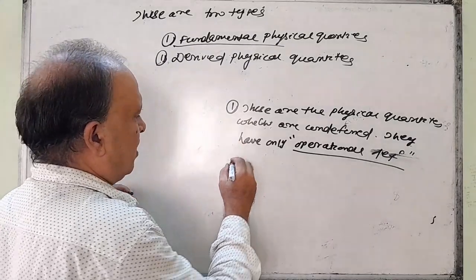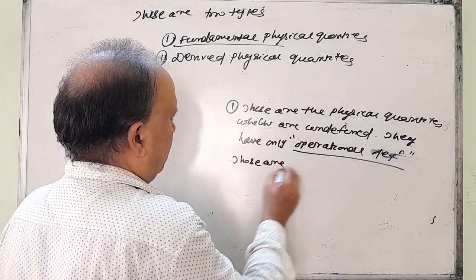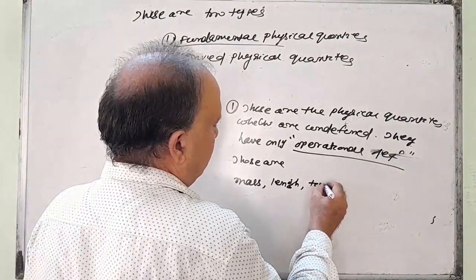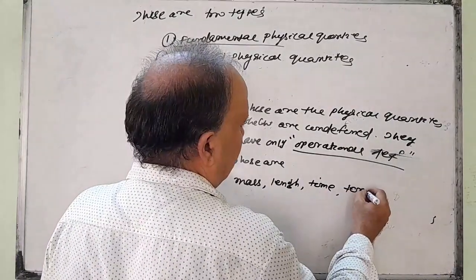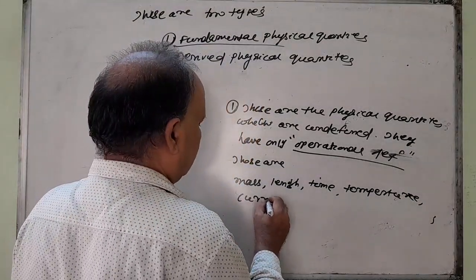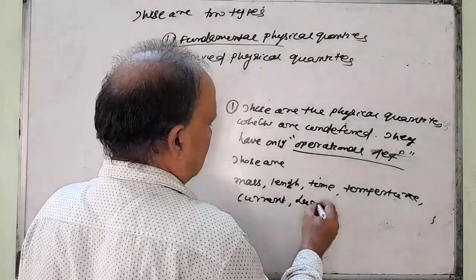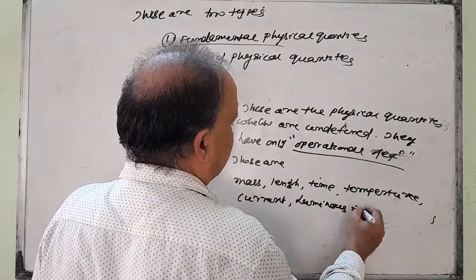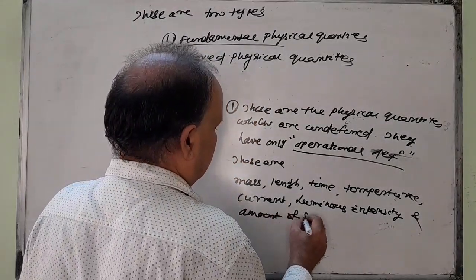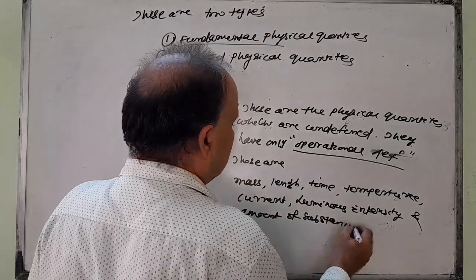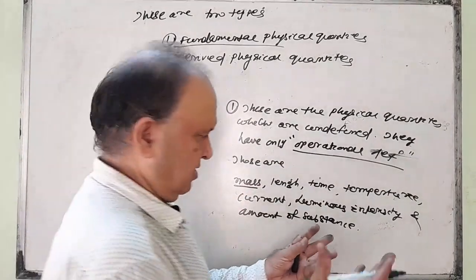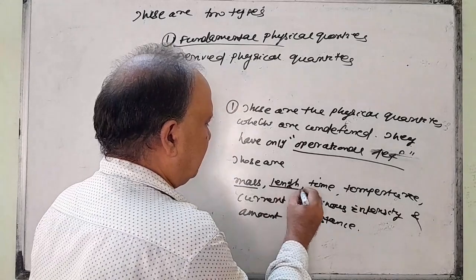The fundamental physical quantities are mass, length, time, temperature, current, luminous intensity and amount of a substance. These are 7. What is mass? This is the amount of substance. This is the mass. Length, your time.